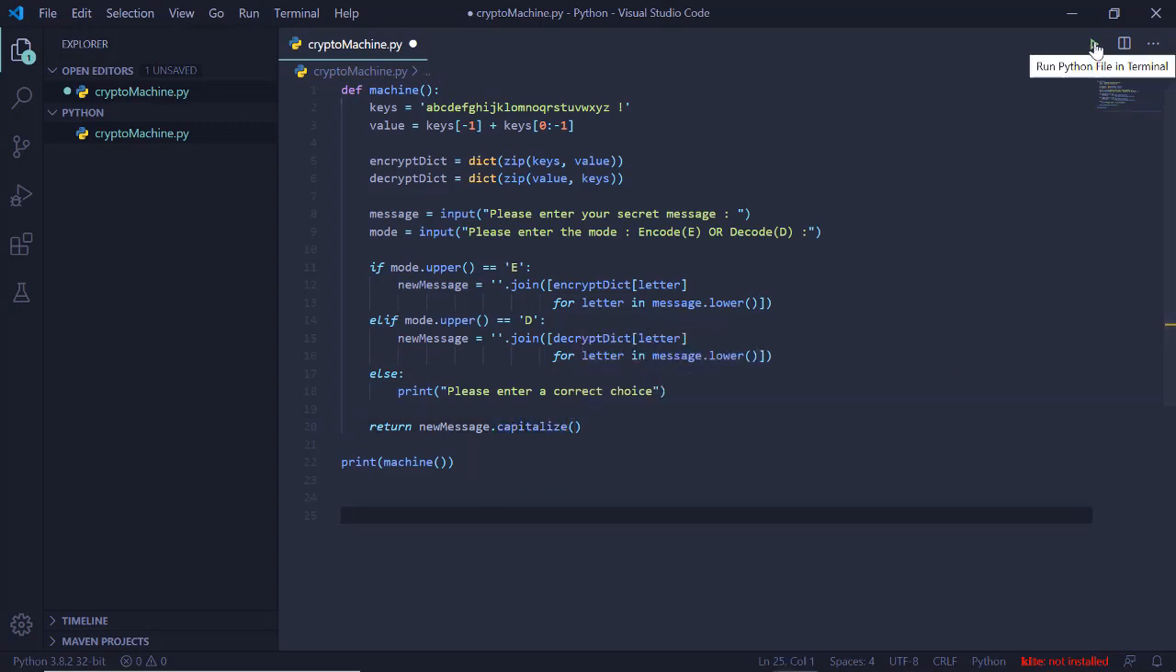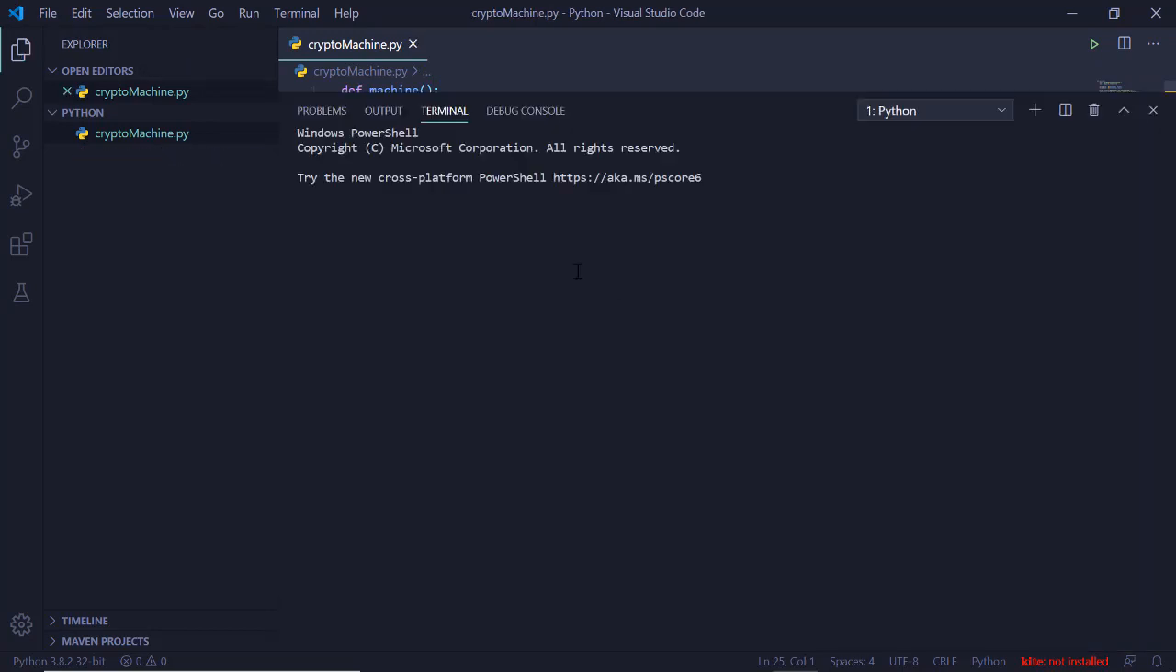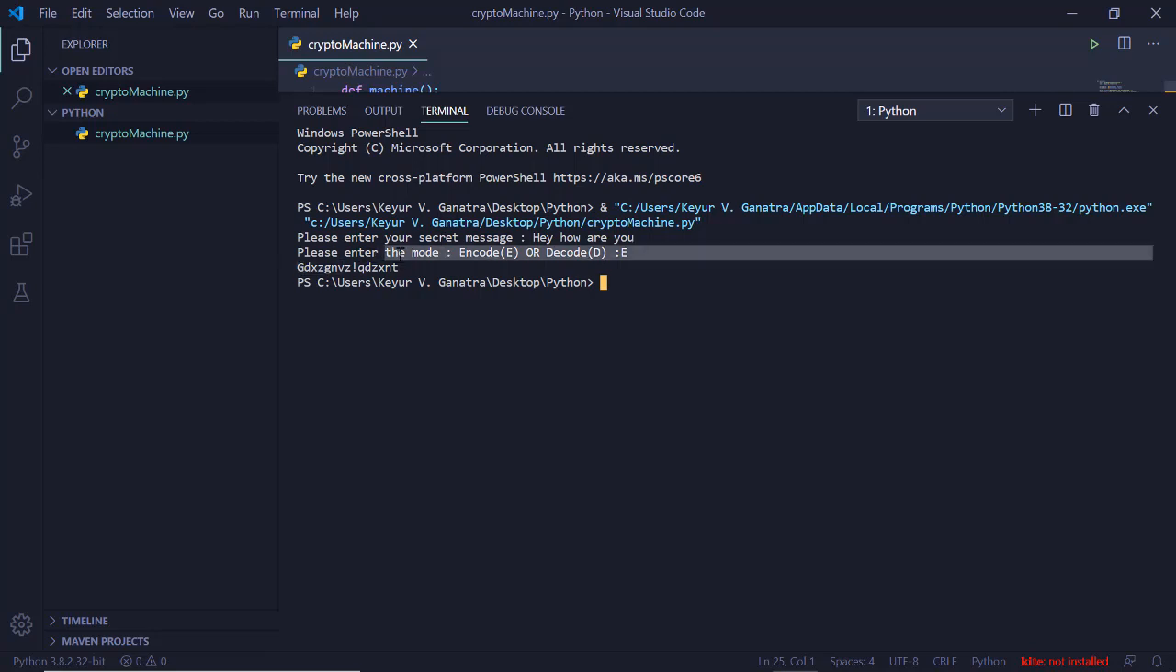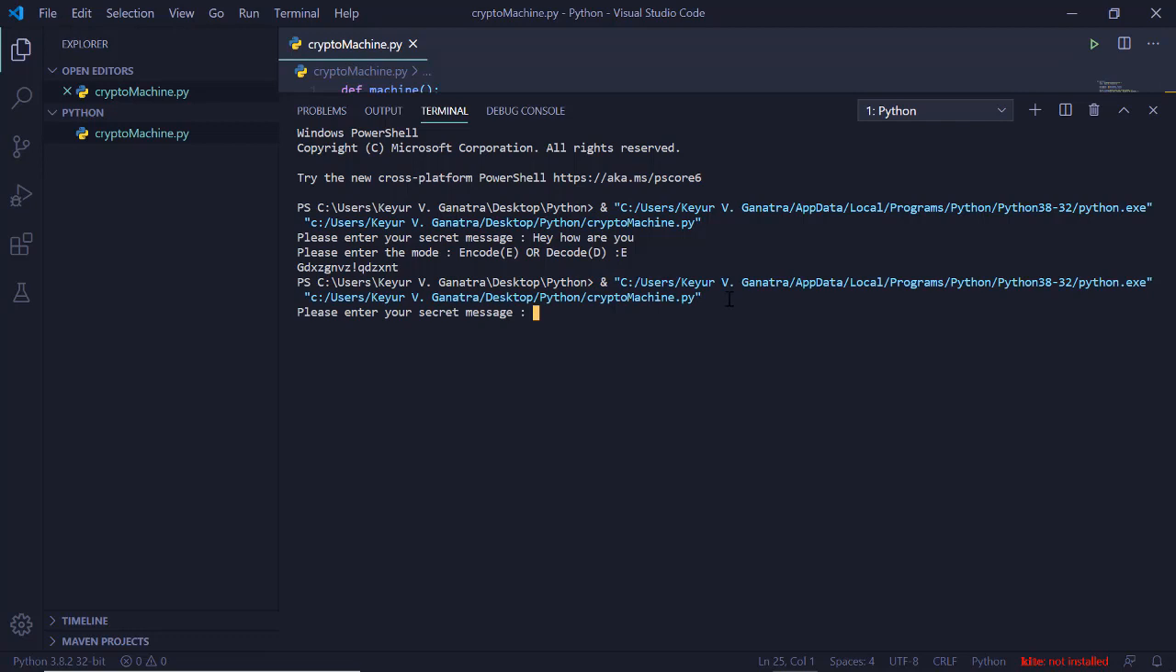So let's rerun it once more. Let's run it, and here we are. Hey, how are you? So this is our message, and our mode has to be encryption this time, and this is what it has returned us. Again, let's copy it and verify whether our encryption is correct or not. This time we will run our machine in the decryption mode and decrypt this text that we have got. And yes, here we have got, hey, how are you? So that is pretty awesome.